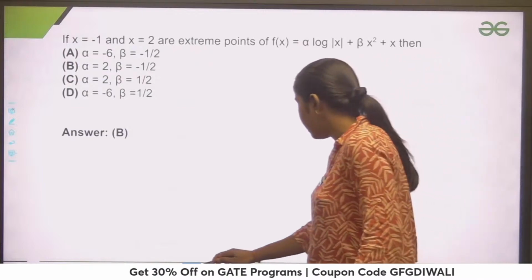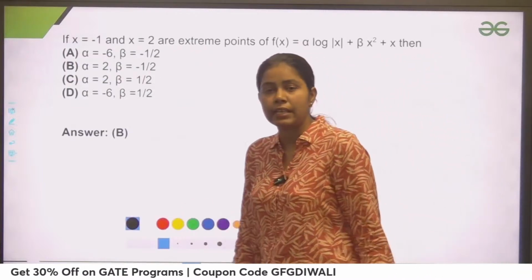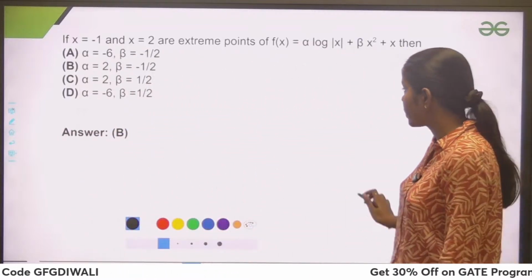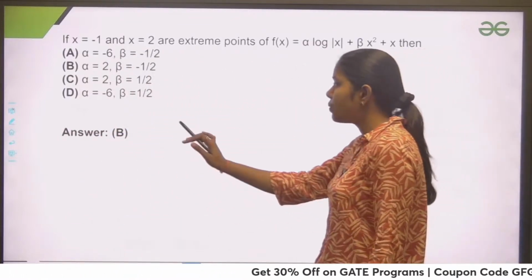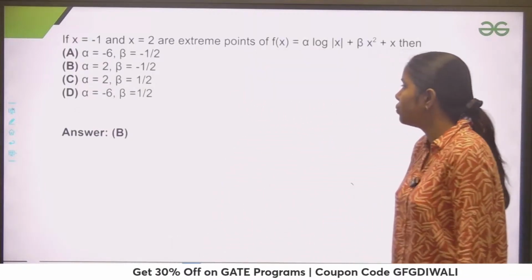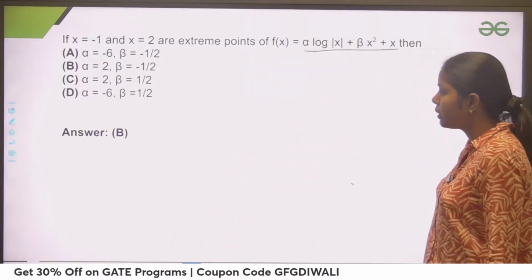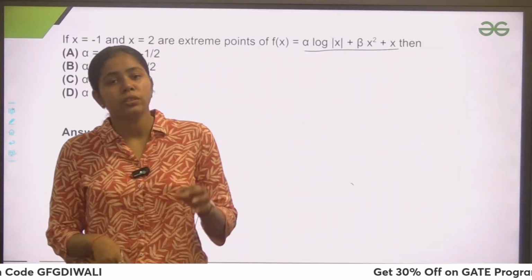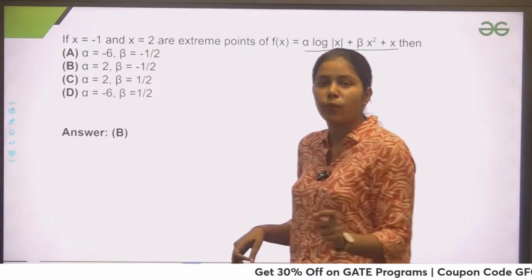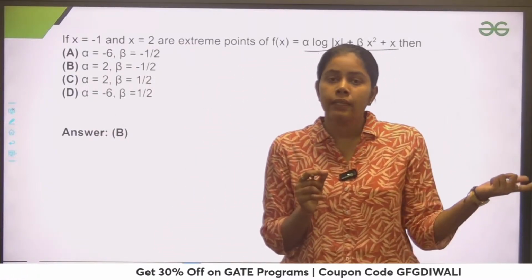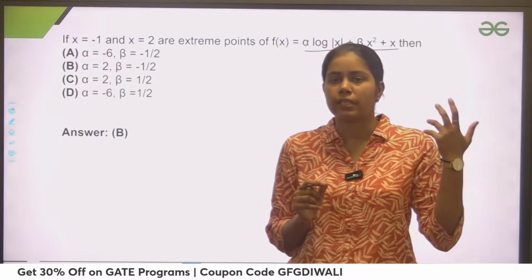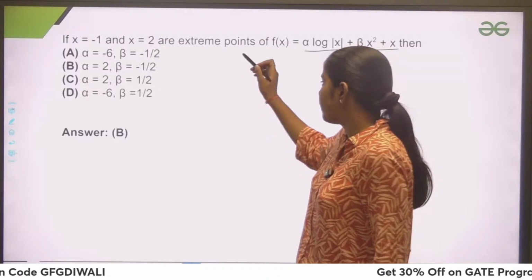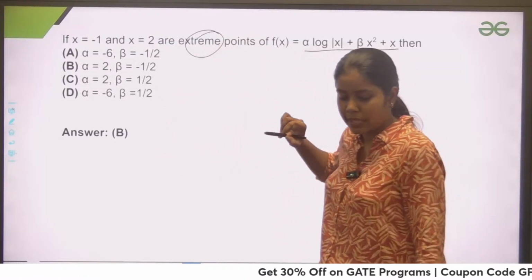Okay, so this is a question which I shared with you in the previous class and I told you to solve it by yourself. I hope everyone has solved this question. Now this says that if x equals -1 and x equals 2 are extreme points for this function f(x), then you have to find the value of alpha and beta, right? All of us know what extreme points are. Extreme points are those points at which we get either maxima or minima, local maxima, local minima, anything. And at these points, the derivative of the function is 0. Sometimes we call these extreme points critical points as well, right?